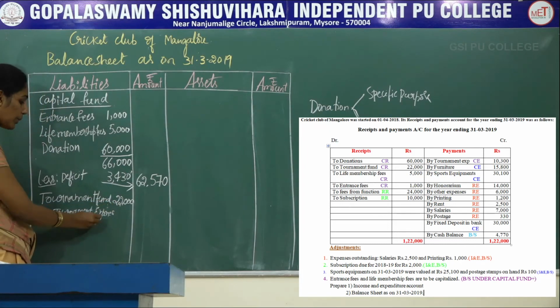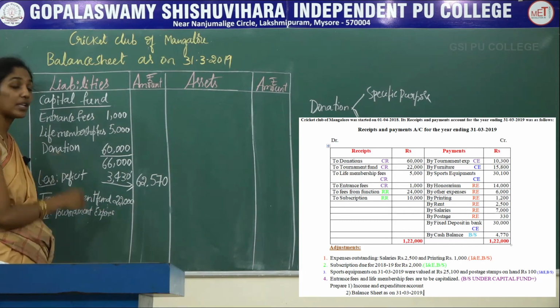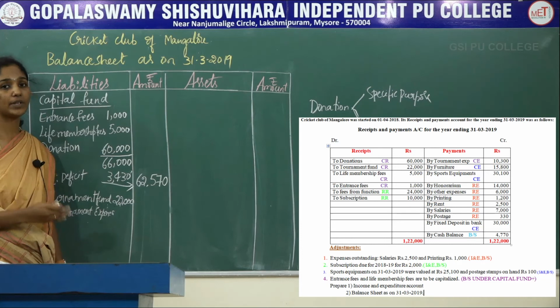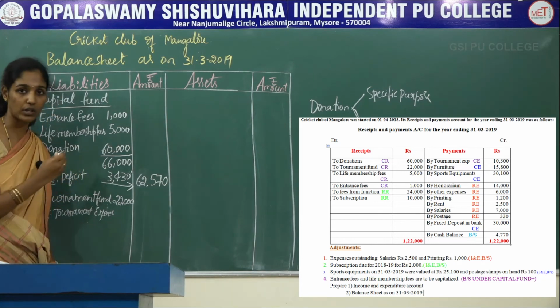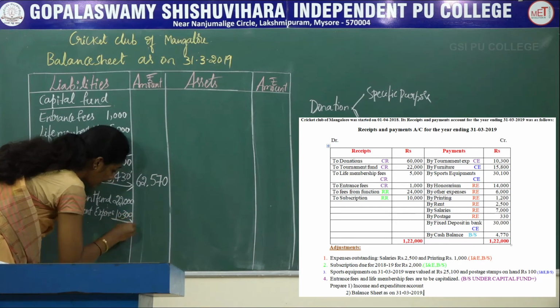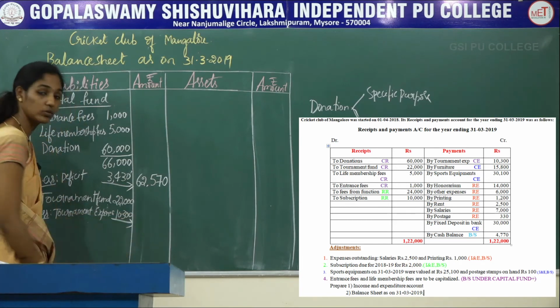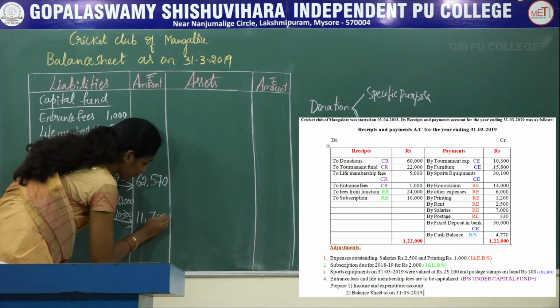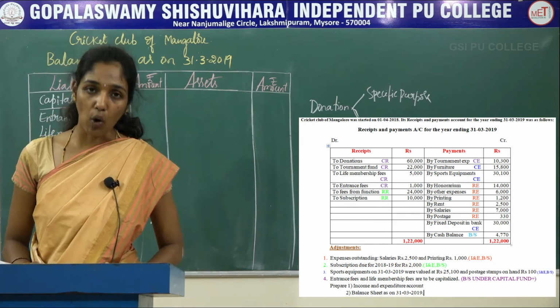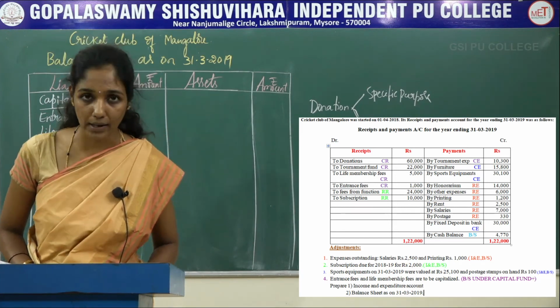If only tournament expenses are given in the receipts and payments account, then tournament expenses should be debited to the income and expenditure account. So now the amount of tournament expenses was rupees 10,300. When you deduct 10,300 from 22,000, it comes to 11,700. Next, before going to record the capital expenditure, first you should record the cash balance.